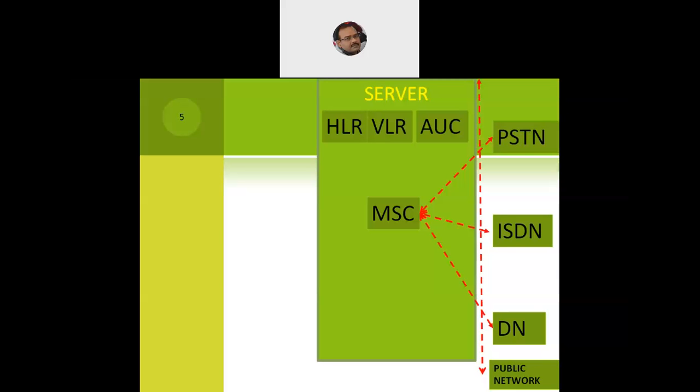Now all of them will be connected to the MSC. So the VLR is connected to the mobile switching center, and in the same way the HLR and the AUC are all connected to the mobile switching center. Besides this, we'll also have something called the operation maintenance center, which is a part of the GSM server. So our mobile switching center will also be connected to the OMC or the operation maintenance center. So when we talk of the GSM architecture,